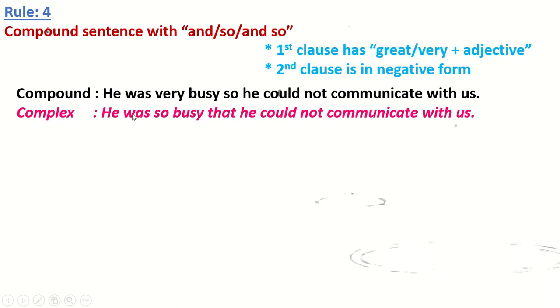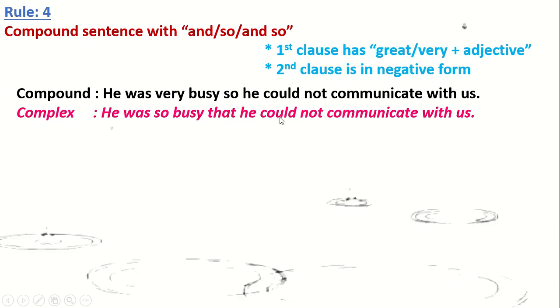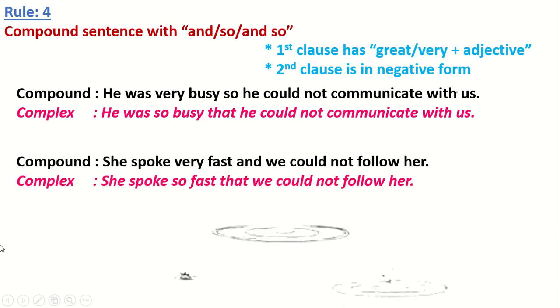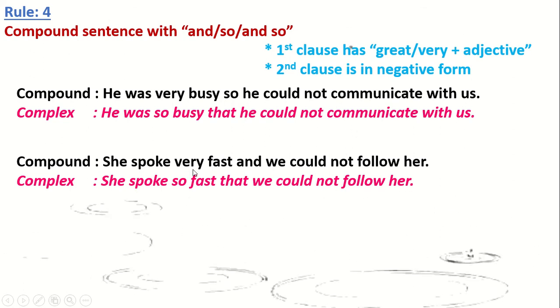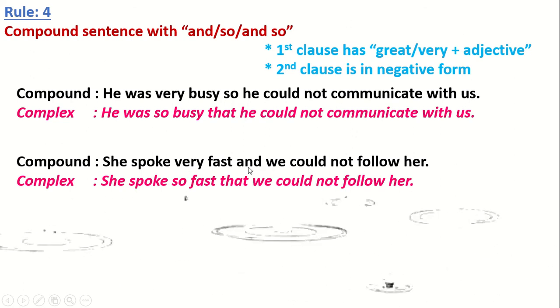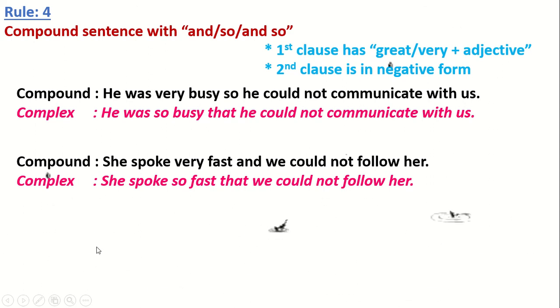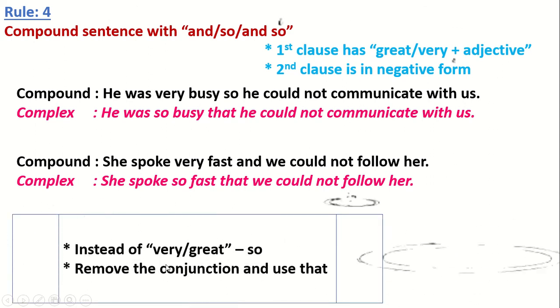Notice that instead of very we use so, and instead of the conjunction so we use here that, and the second clause remains unchanged. Another example: She spoke very fast and we could not follow her. Very fast, very plus adjective, and the second clause is in negative form. So we write: She spoke so fast that we could not follow her. Look, instead of very we use so and instead of this conjunction and we use that here. These are the changes we have done here.